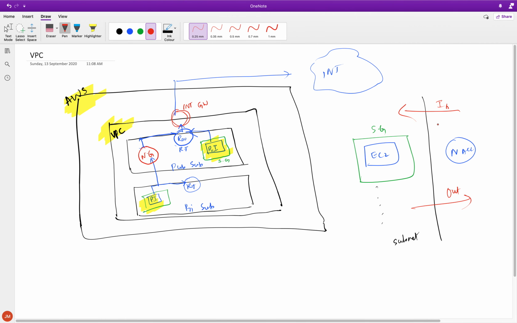And remember, the network ACL is stateless. So whatever you allow in this direction, you will have to manually allow in the outside direction as well. Whereas the security group is stateful. This also has inside and outside rules, but here it is stateful, which means if you allow something in the inside direction, then automatically it will get allowed in the outside direction, because that's how stateful works. You allow a flow in the inside direction, it's going to be allowed in the outside. So just a segregation.